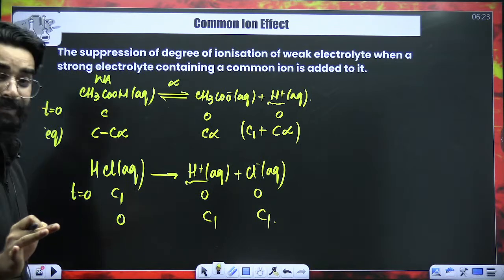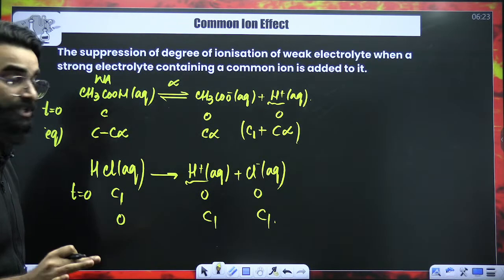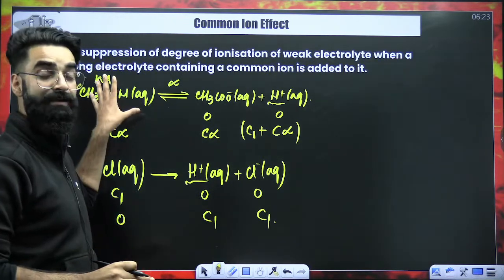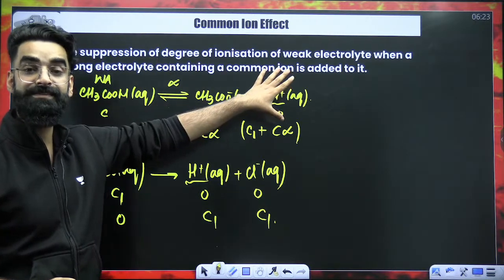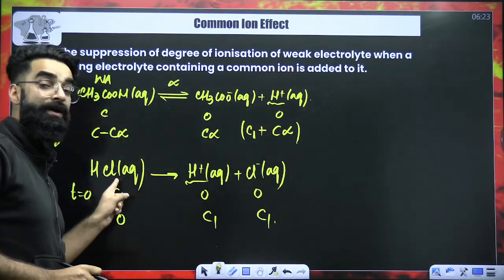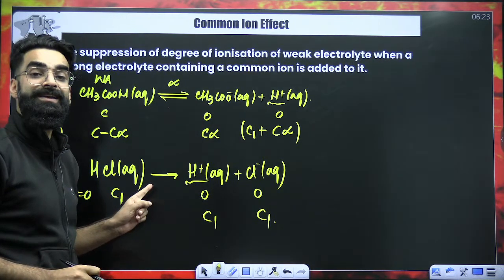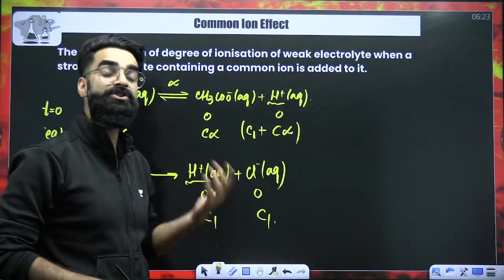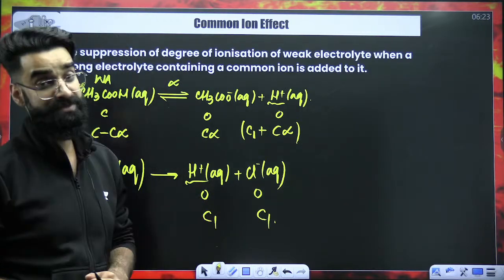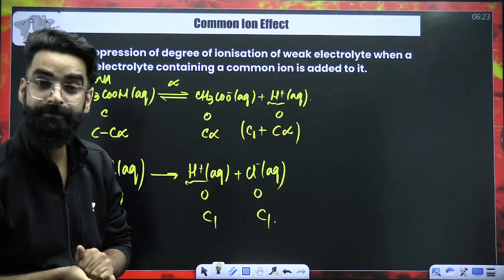Initially, if you try to observe one thing, there was only weak acid in the container, which was in equilibrium with its ions. Now you are introducing a strong acid, right? By the introduction of strong acid, can I say you are increasing the H positive concentration in the container? Absolutely, you are increasing the H positive concentration.